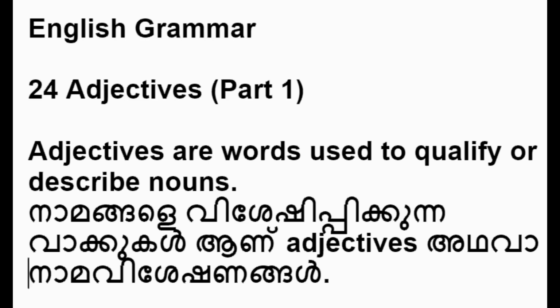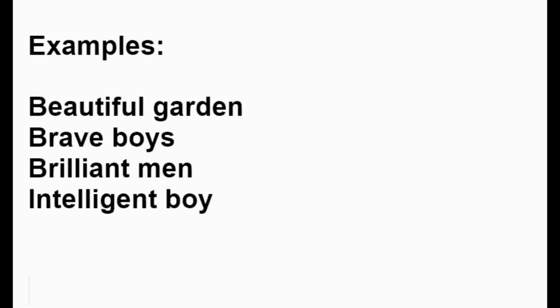Adjectives are words used to qualify or describe nouns. നാമങ്ങളെ വിശേഷിപ്പിക്കുന്ന വാക്കുകളാണ് adjectives അഥവാ നാമവിശേഷണങ്ങൾ. Examples: beautiful garden, brave boys, brilliant men, intelligent boy.